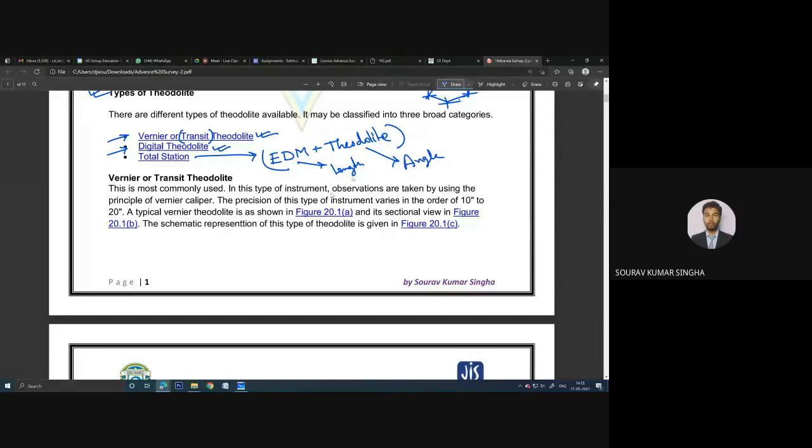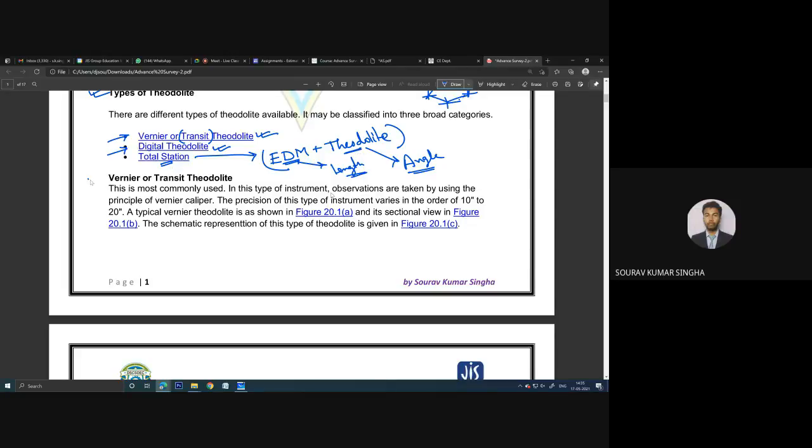So when you can measure both angle and length, that means you are using the total station. So in the total station we have both the theodolite and the EDM, and using both EDM and theodolite, we can make this total station.